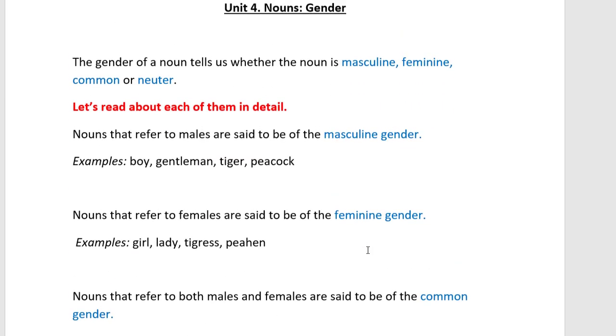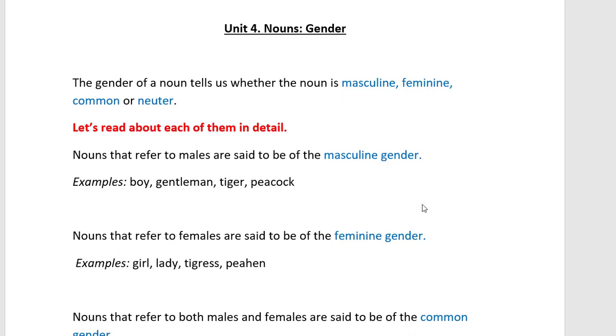What does it say to us? Gender. What is gender? Our gender is male gender. Girl gender will be female gender, right? So in that way there are four types of noun gender. Okay. So what are those? Masculine, feminine, common and neuter. Okay. Neuter. Masculine, feminine, common and neuter. So these are the four types of noun gender. So we will see them one by one. Let's read about each of them in detail.